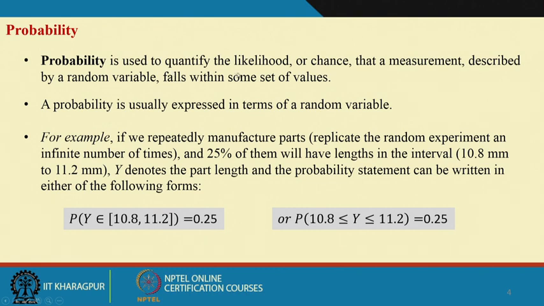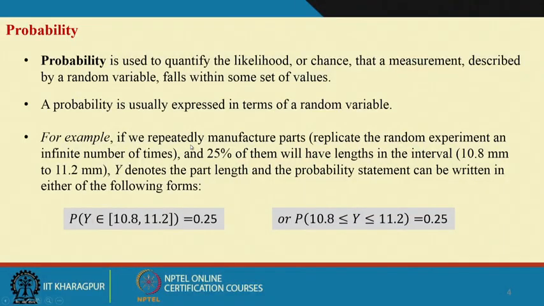Probability is used to quantify the likelihood or chance that a measurement described by a random variable falls within some set of values. A probability is usually expressed in terms of a random variable. They are basically interchangeable. When you say random variable, you definitely know that you are interested in the probability distribution of the random variable. When you say probability distribution, you are talking about the distribution of the random variable.